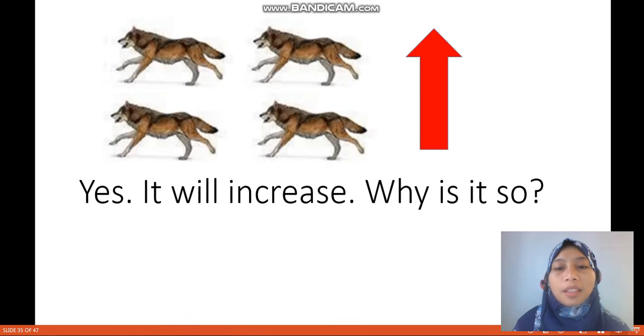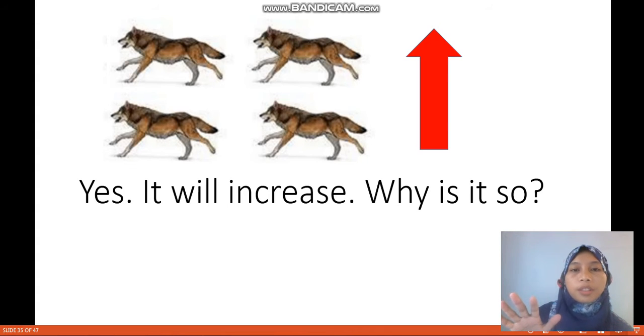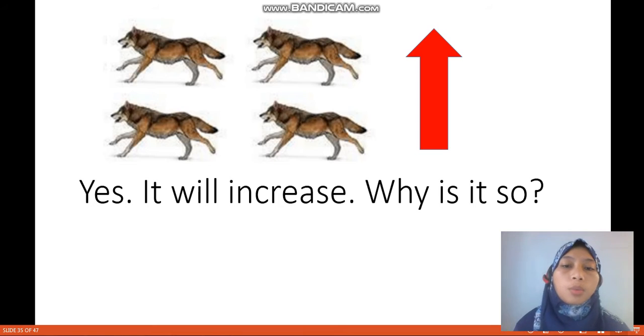Because where there is a lot of food, more predators will come to that place. So a lot of moose will increase the number of wolves, because the wolves have so much food there, and they will produce young, feed the young, and stay healthy. That's why it will increase.